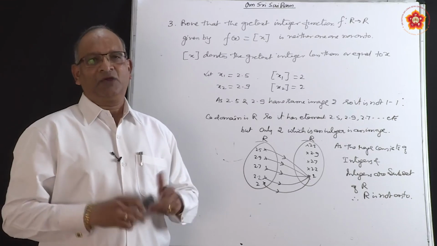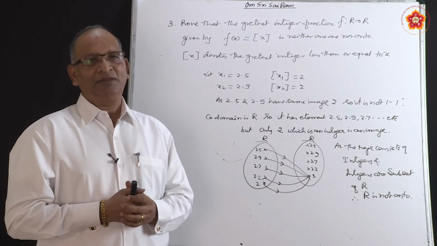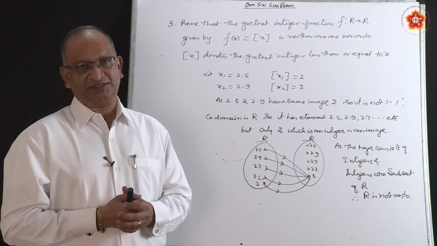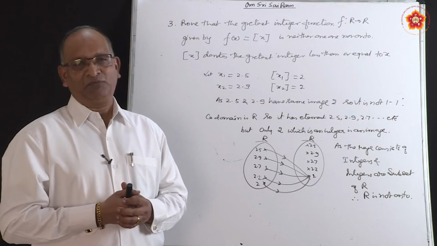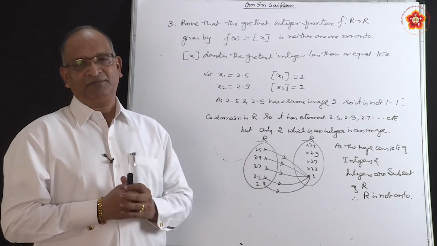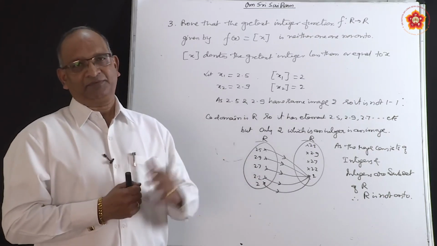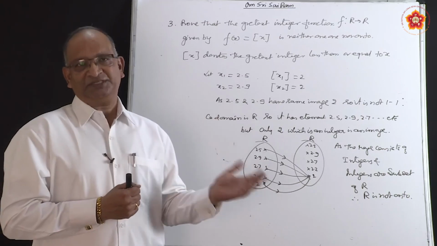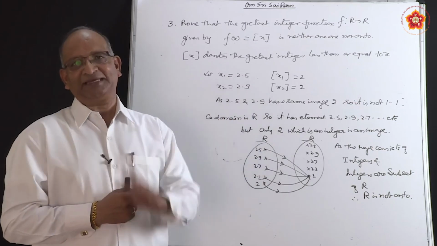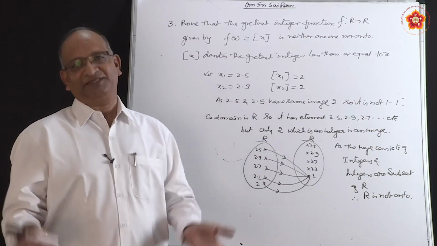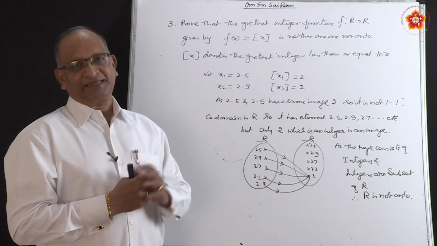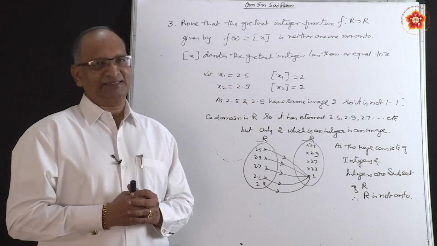With this, we complete this particular session, and in the next session, we are going to solve problems upon various types of functions. Most importantly, bijective functions. A function is said to be one-one, then it is called injective. If the function is onto, it is called surjective. If the function is injective and surjective both, we say it is bijective. Most of the problems in the exercise are based upon bijective functions. So, we will continue this in the next session.